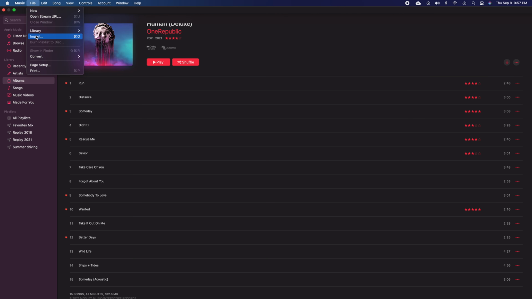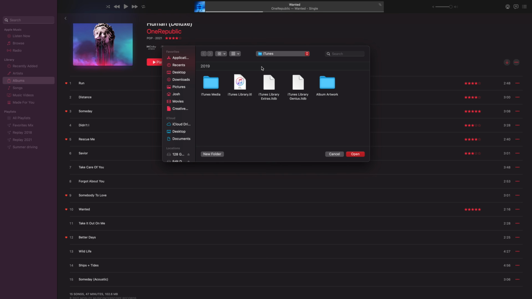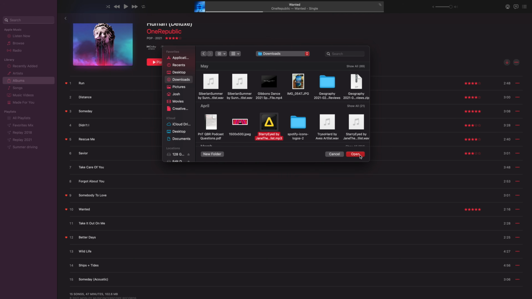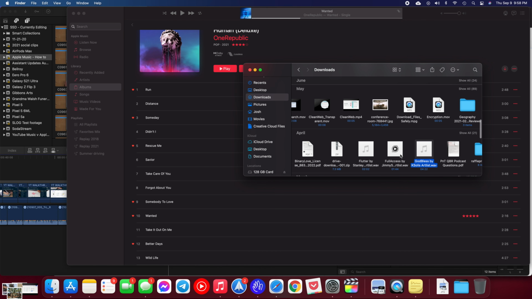Now, the last thing to mention about Apple Music is uploading music to your library. On a Mac, you can do this by opening up the Music app and then choose File, Add to Library, or File, Import. Locate the file or folder with your music and then click Open. You can also alternatively drag a file or folder from Finder on a Mac to the Apple Music window to import it as well. And if you have a Windows computer, you can use the same steps that I mentioned for Mac, just with using the iTunes application.